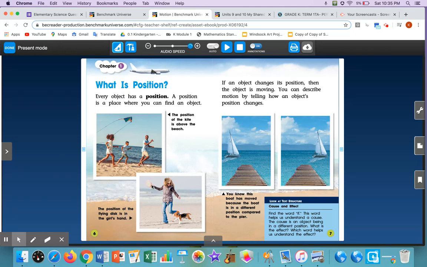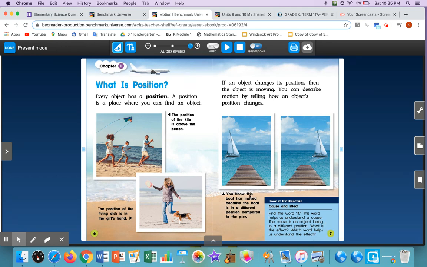I can see that the flying disc is in her hand. And when I look at this, I can see the sailboat. And I can see that it's in the left side in this picture. And when I look at this picture, it's changed its position to the right.